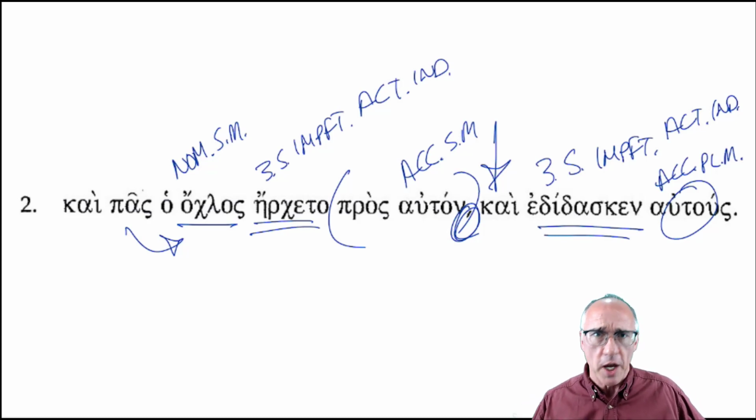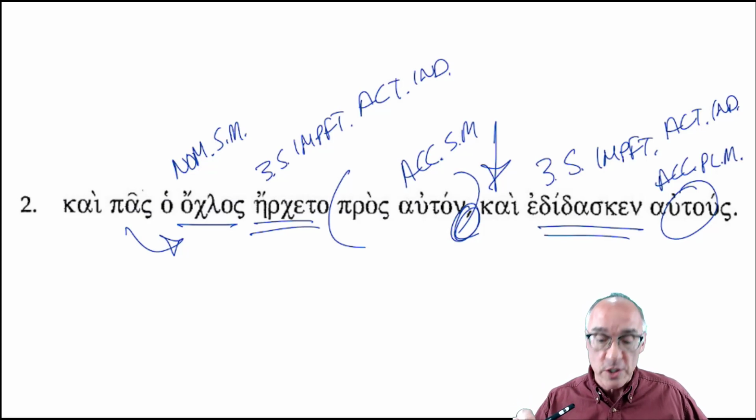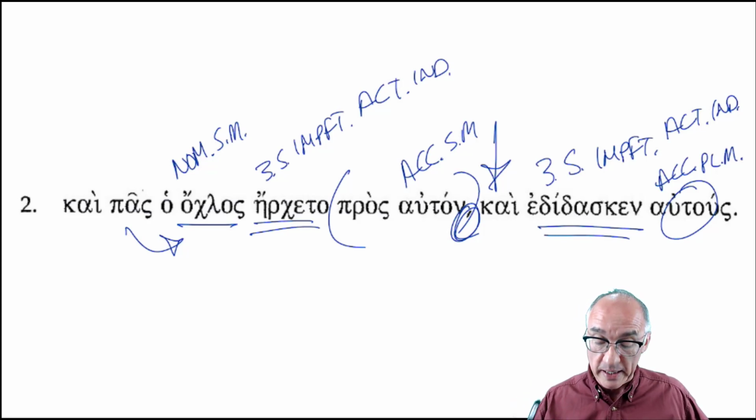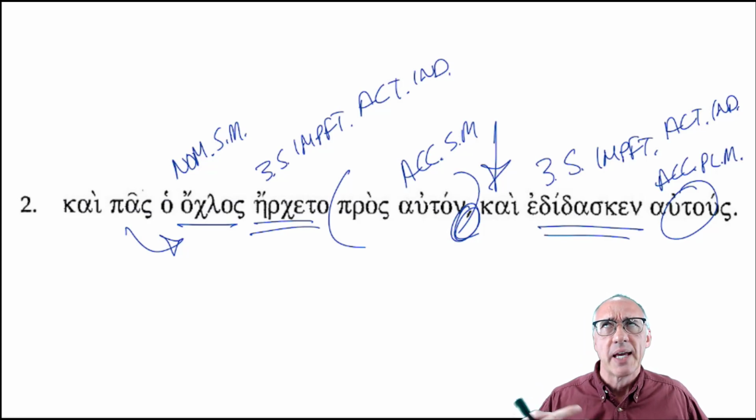And it's only logic. Grammatically, I cannot express to you the reasons why. In other words, you could argue that grammatically, the whole crowd was coming towards him and the whole crowd was teaching them. It's just that logically that doesn't make a lot of sense. You know what I mean?